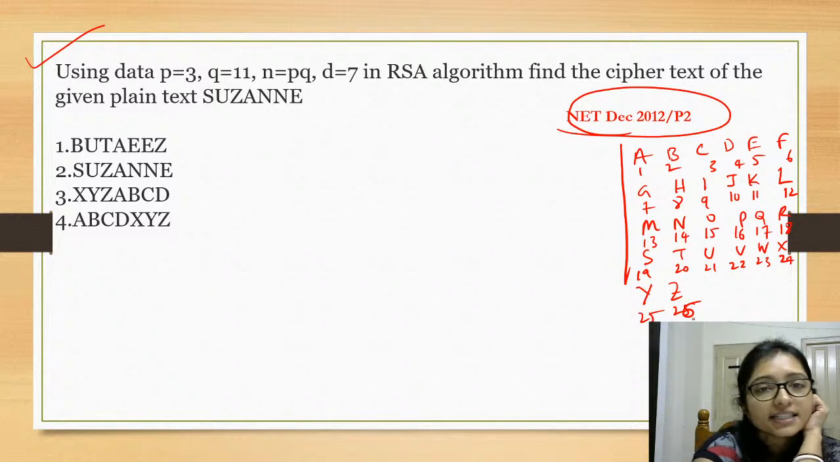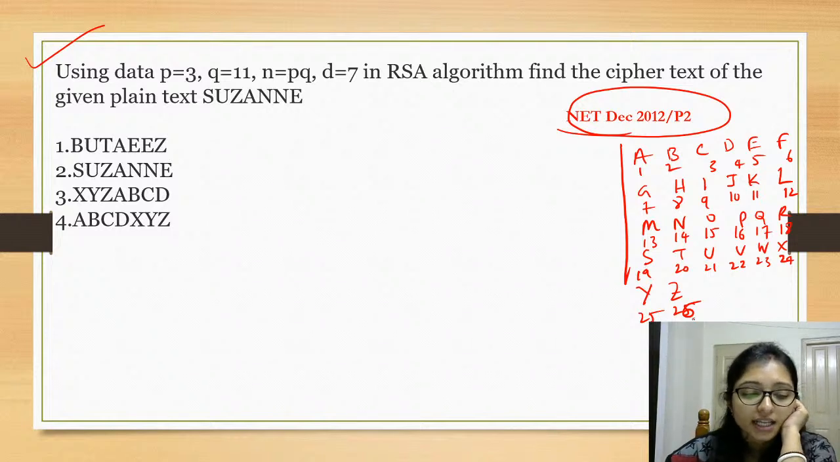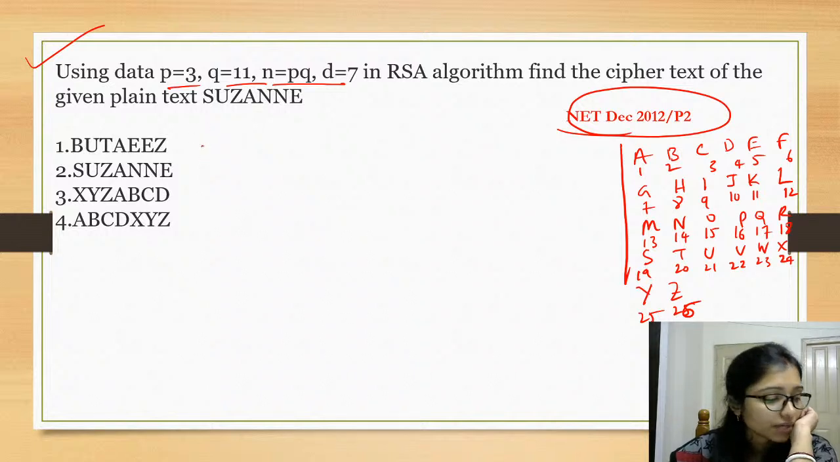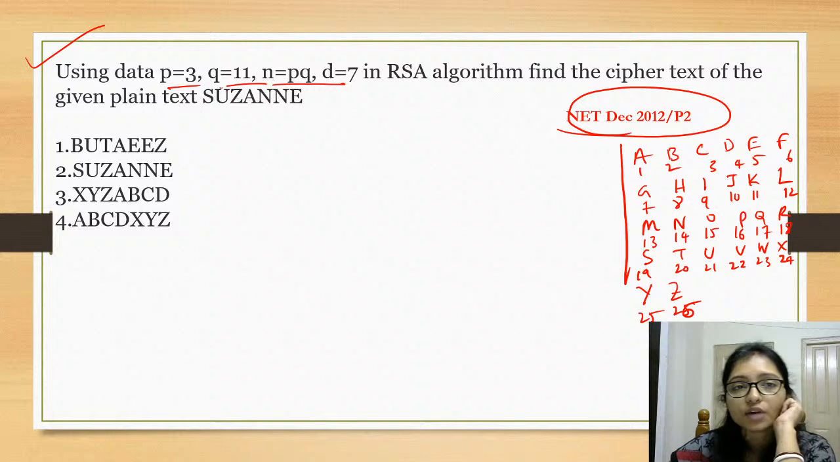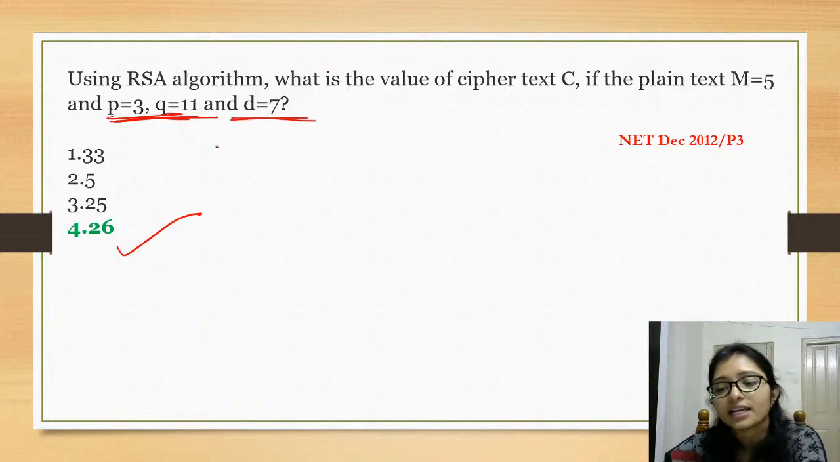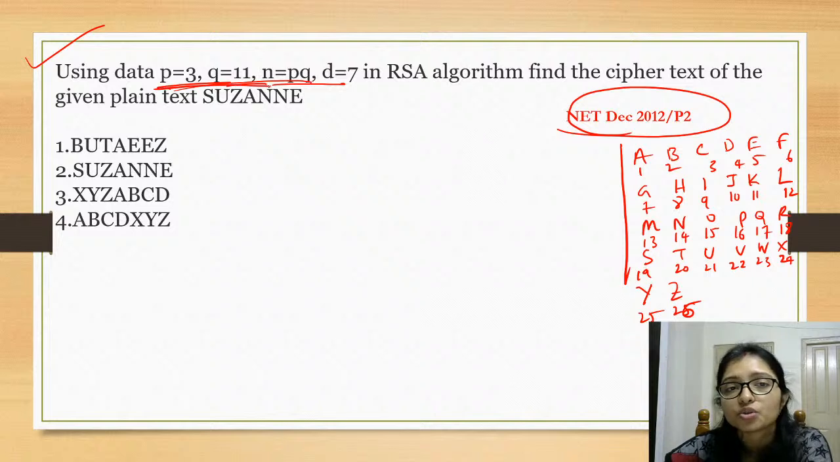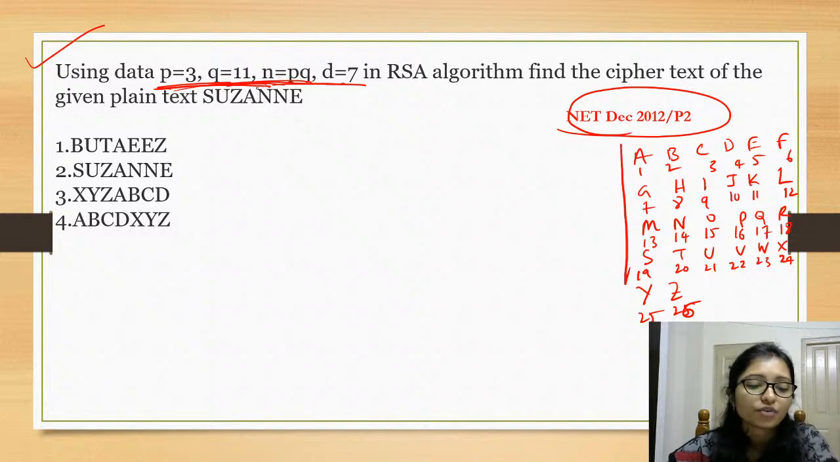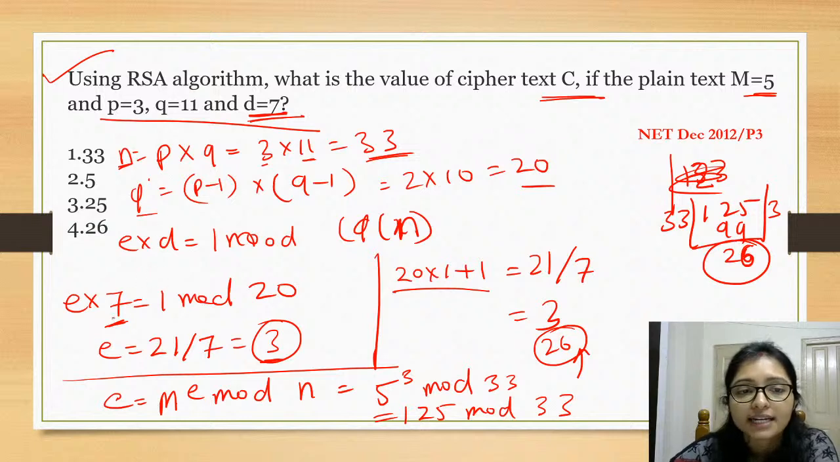So what is that? That is the same question. So the first one is done. E will be 3, because from the first one we have done the same question. See, that is the same data: P equals 3, Q equals 11 and D equals 7. Here also P equals 3, Q equals 11 and D equals 7. So definitely E will be 3, because just now we have solved that, right?